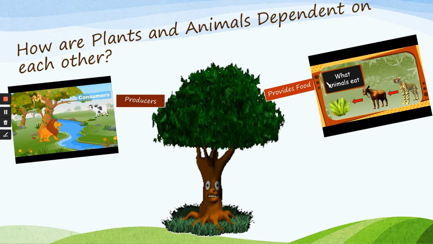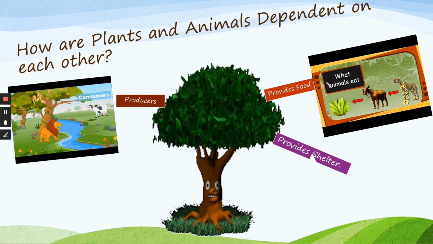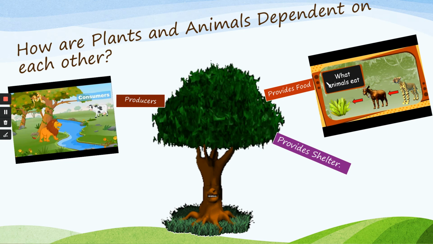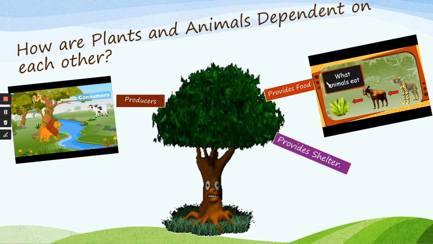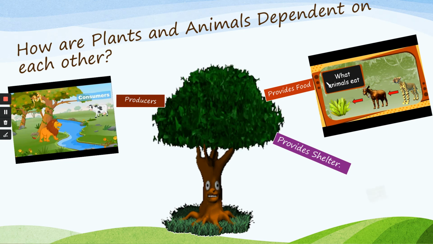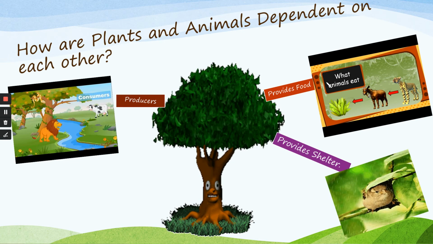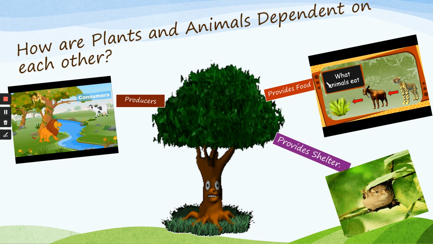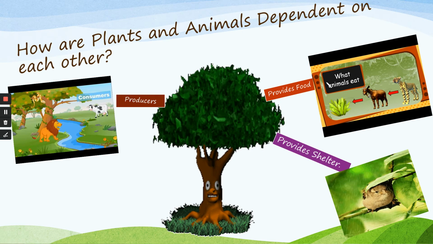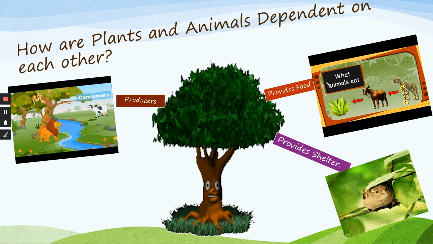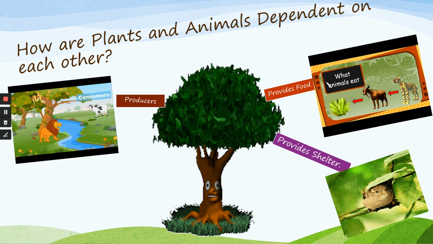And what else are the uses? Plants provide shelter for different kinds of animals in hot weather, in rainy season, or a normal day.